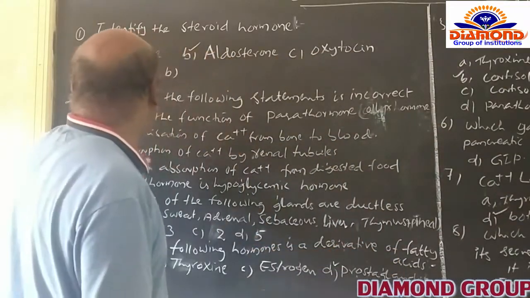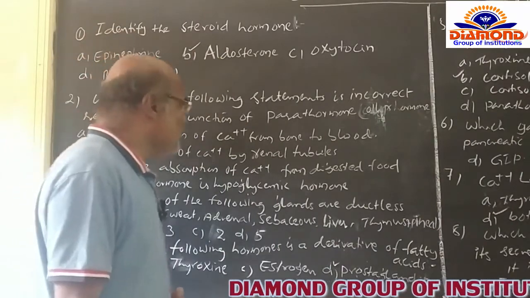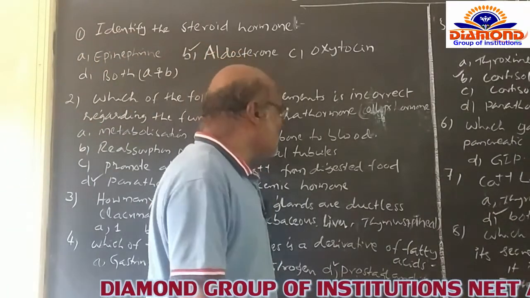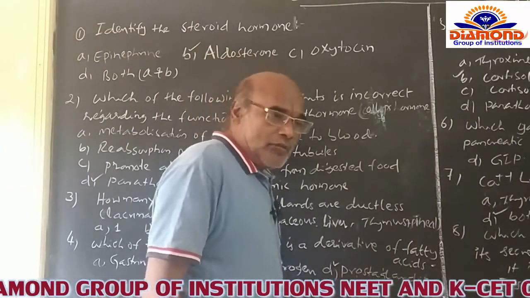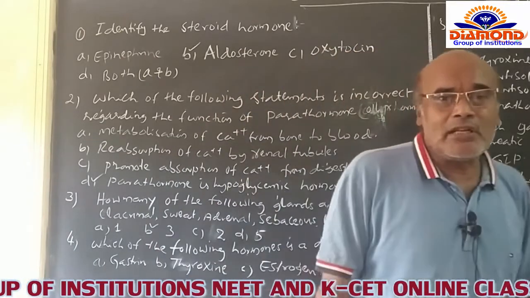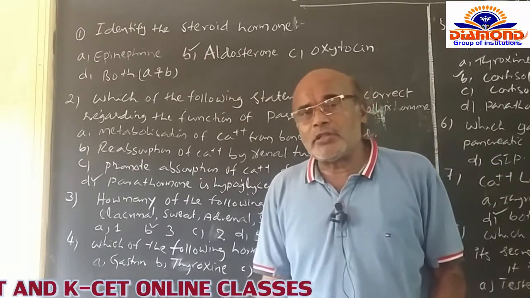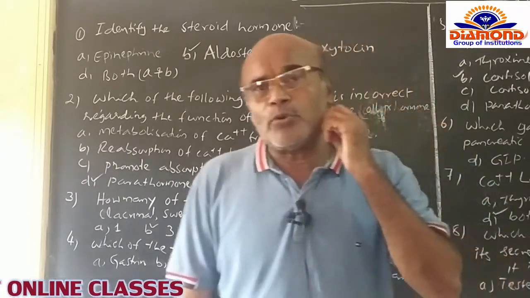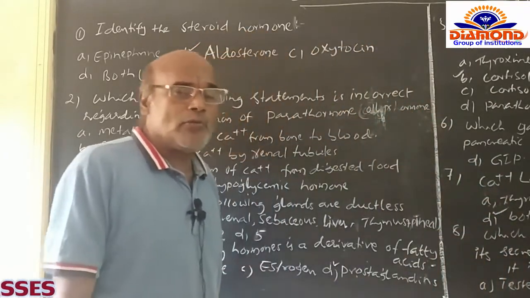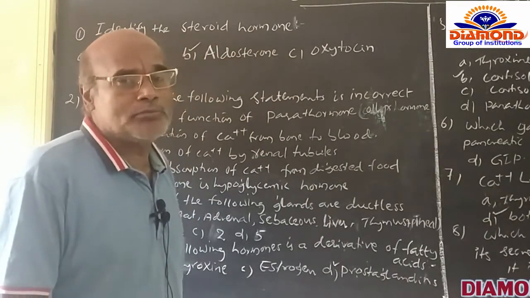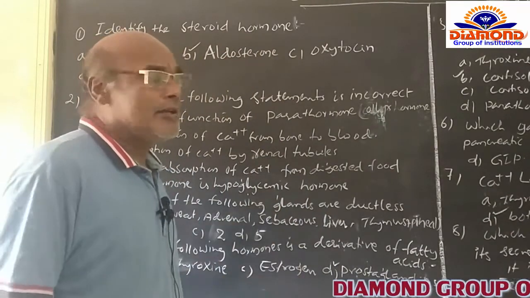Option A is the mobilization of calcium ions from the bone to the blood. If the calcium level suddenly decreases in the blood, certainly there is a release of calcium ions from the bone into the blood. This is also one of the functions of parathormone of the parathyroid gland.